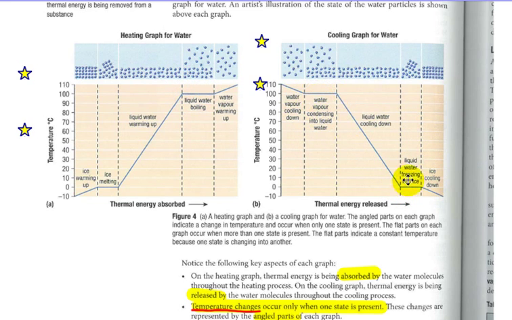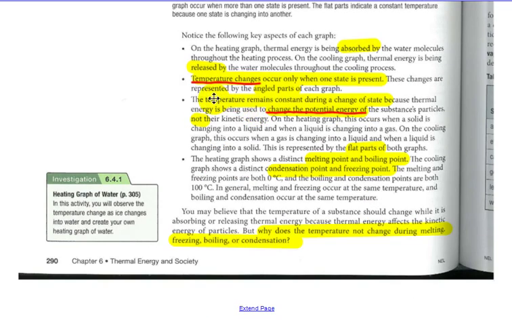We'd have the condensing point and the freezing point, and of course they're identical. Melting and freezing are both at the same temperatures. The boiling point and condensing point are also at the same point, just going in reverse direction. So as I mentioned here, the heating graph shows the melting and boiling point. The cooling graph shows the condensation point and freezing point. Melting and freezing are both at 0. Boiling and condensation are both at 100.